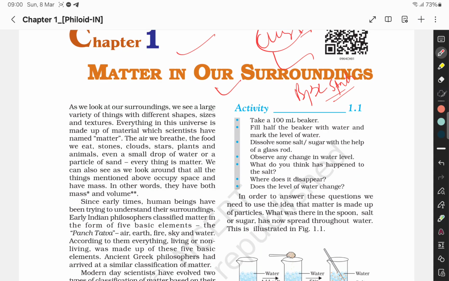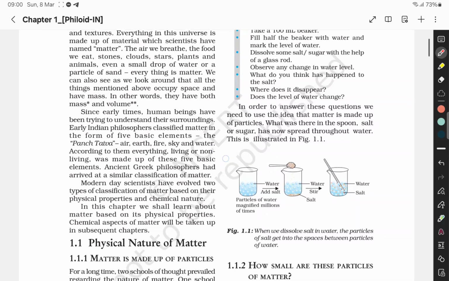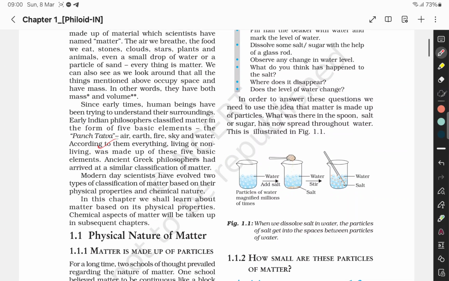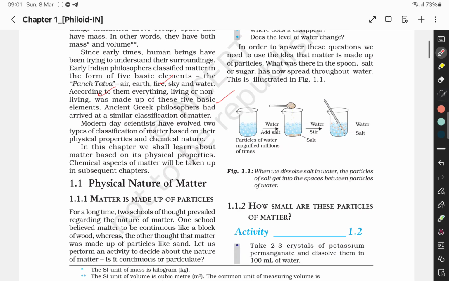As we look at our surroundings, we see a large variety of things with different shapes, sizes, textures, everything. This universe is made up of material which scientists have named matter. Air we breathe, everything is this Panch Tattva thing: air, earth, fire, sky, and water. According to them, everything living or non-living was made up of these five basic elements. So ancient Greek philosophers arrived at a similar classification of matter.